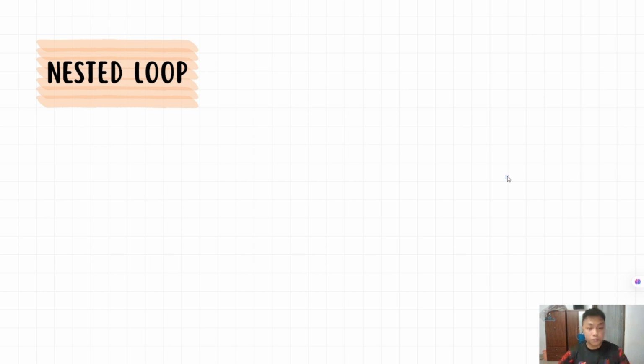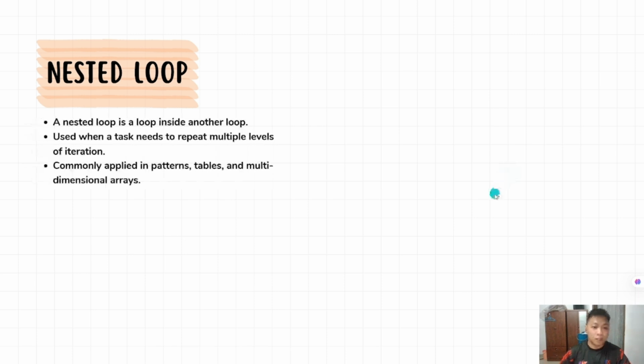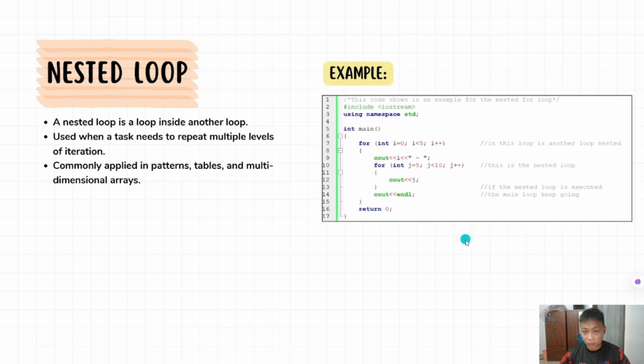Okay, so now let us move to the fourth type of repetition, which is the nested loop. A nested loop is a loop inside another loop. This kind of repetition is usually used when a task needs to repeat multiple levels of iterations. It is also commonly applied in patterns, tables, and multi-dimension arrays. The keyword for this nested loop is two loops, and for this nested loop, both loops use for loop.